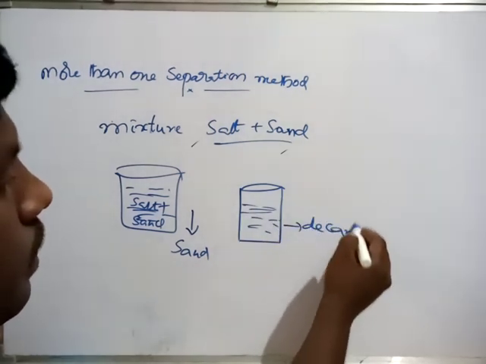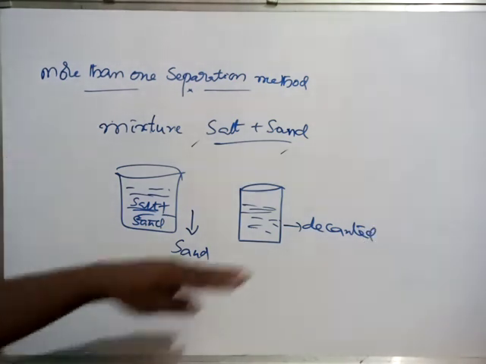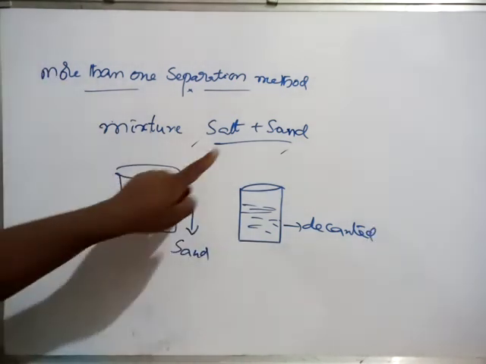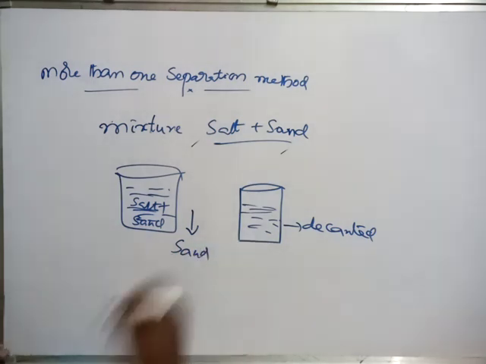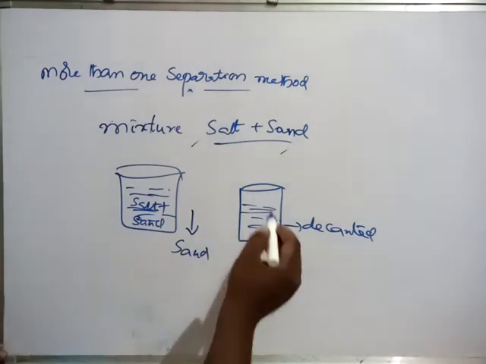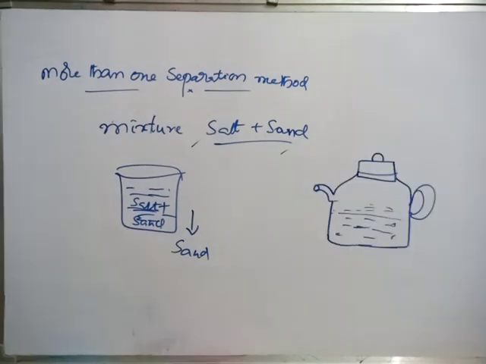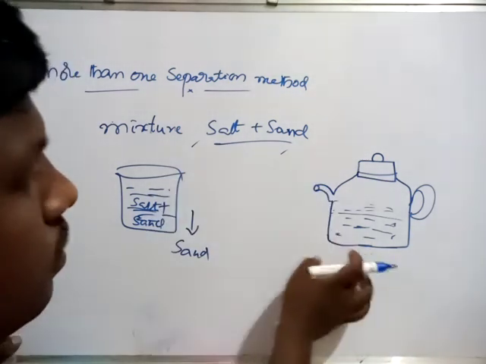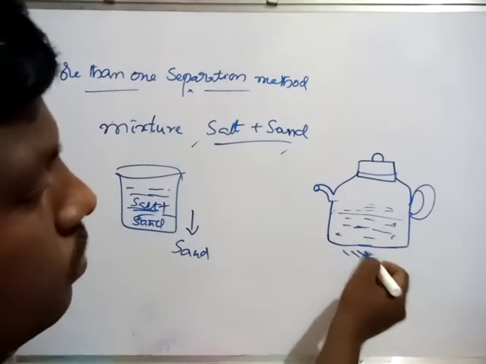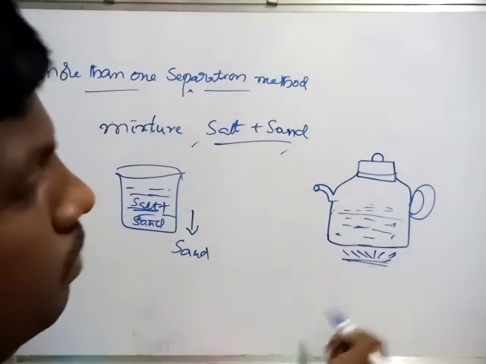This decanted liquid definitely contains salt. Now what do we have to do? We take this decanted liquid in a kettle, and we have to supply heat.